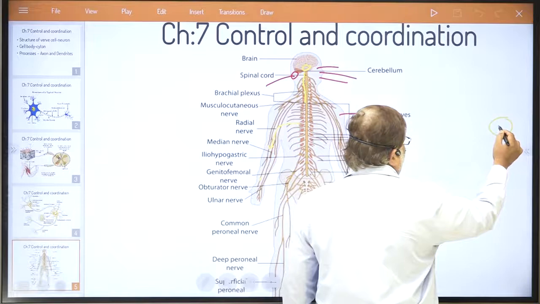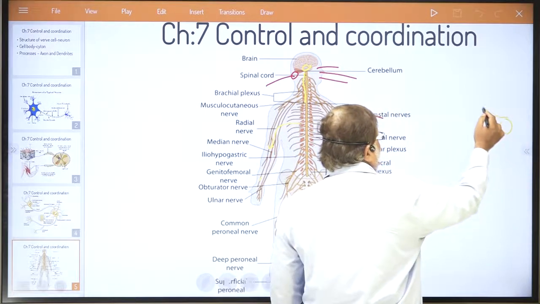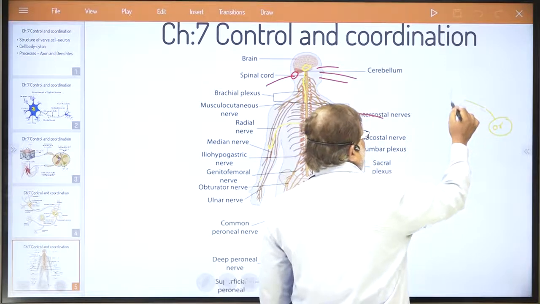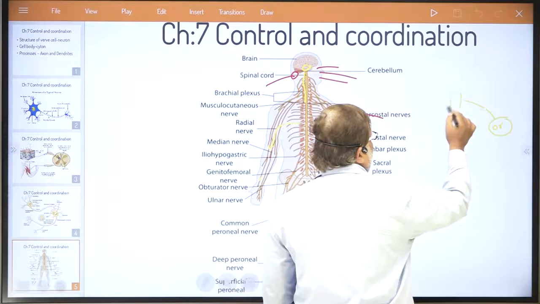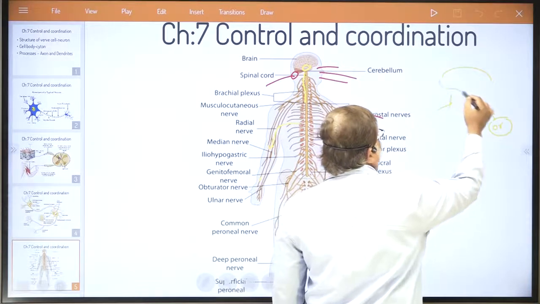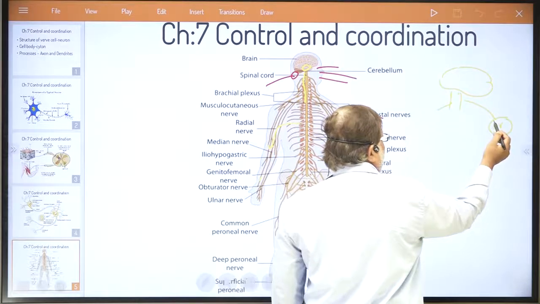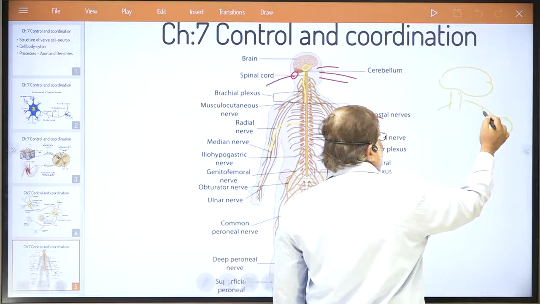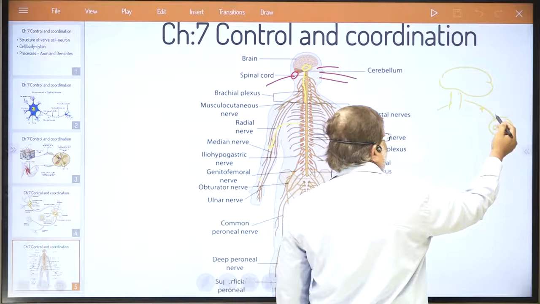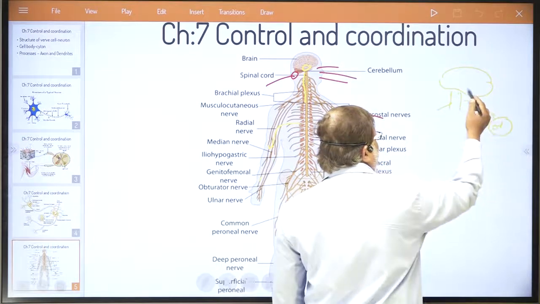Suppose this is the organ. From the organ, what is the process? It goes to the spinal cord, and from the spinal cord it goes to our brain. From the organ, the electric impulse travels through sensory nerves to the spinal cord and brain.